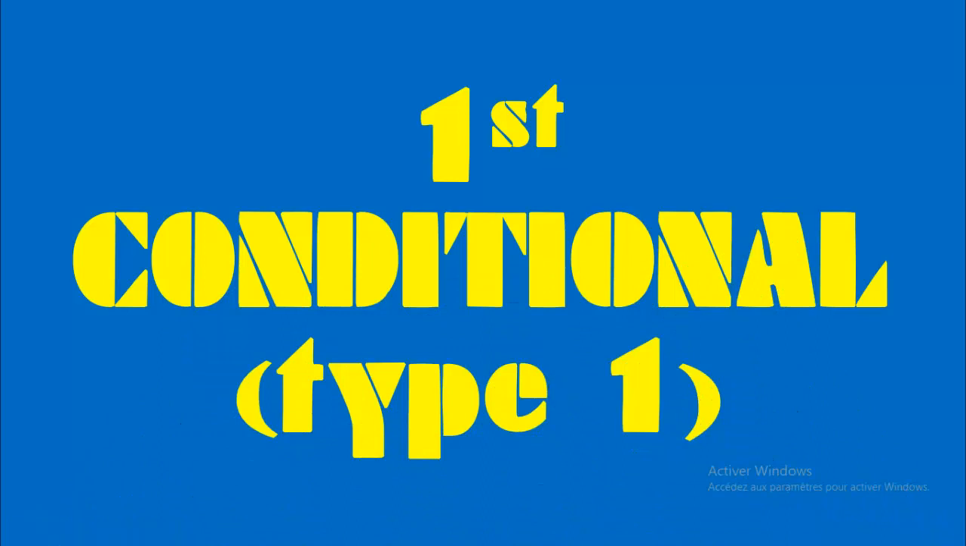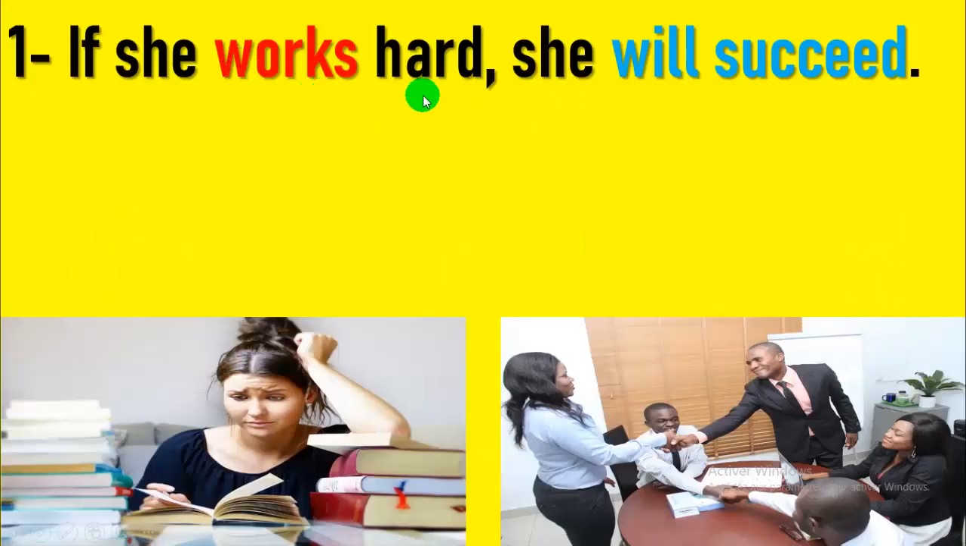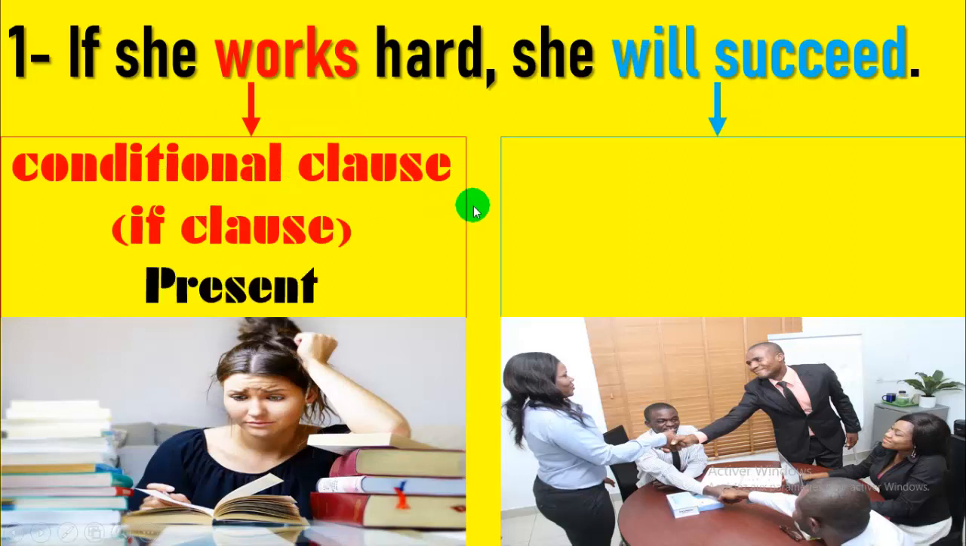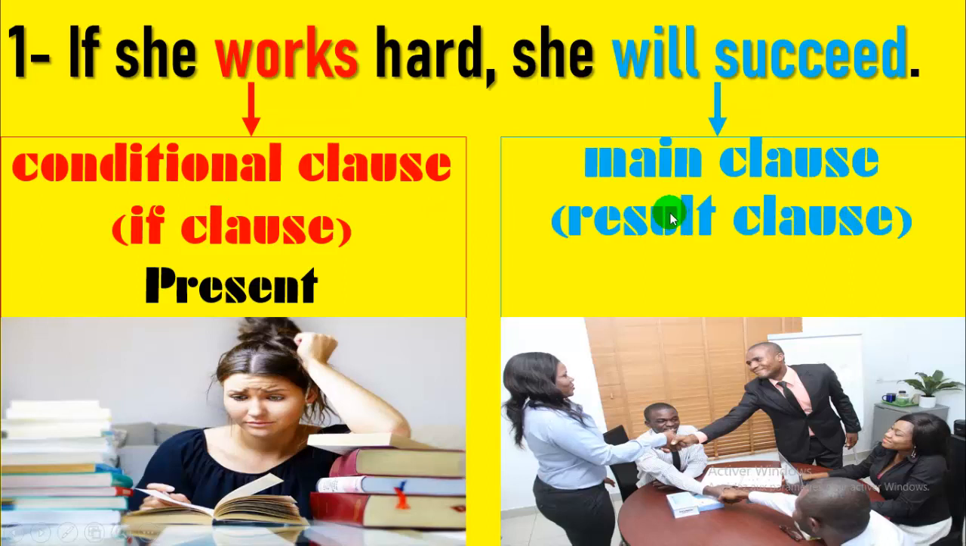First conditional, also called type 1 conditional. If she works hard, she will succeed. Now, look carefully. You will see if she works, the verb works is in the present. She will succeed in the future. So, present plus future. Here you have the conditional clause, also called if clause, present, and here you have the main clause, also called result clause, future.